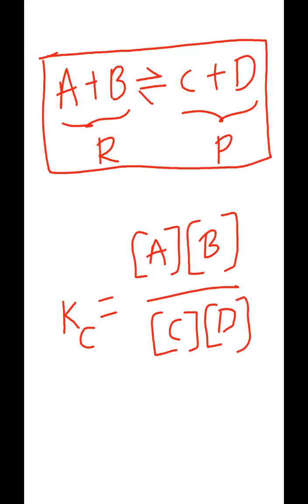So this is what an equilibrium constant is. Kc is equal to, how are we expressing it, the concentrations of reactants divided by the concentrations of products. What are the square brackets? If you ask me what the square brackets represent, they express concentration. Concentration is always enclosed in a square bracket like that.